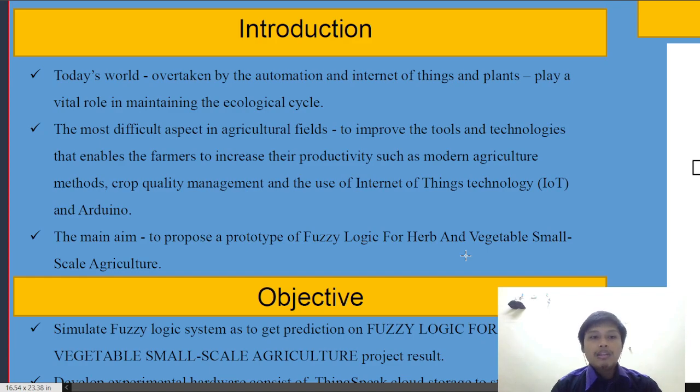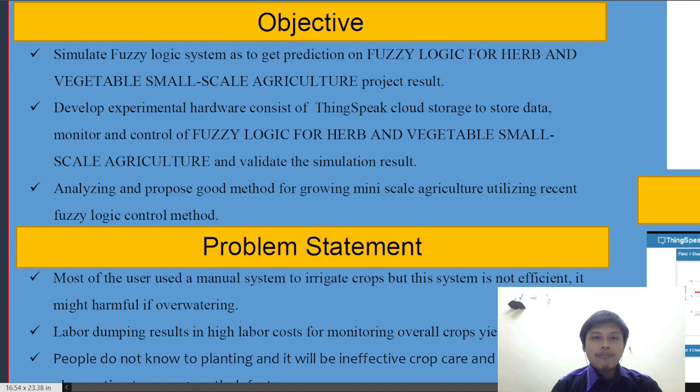and Arduino. The main aim for this project is to propose a prototype of fuzzy logic for herbs and vegetable small-scale agriculture. The objective for this project is to simulate the fuzzy logic system to get the prediction of fuzzy logic for herbs and vegetable small-scale agriculture for this project result.